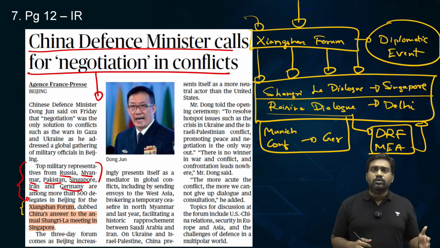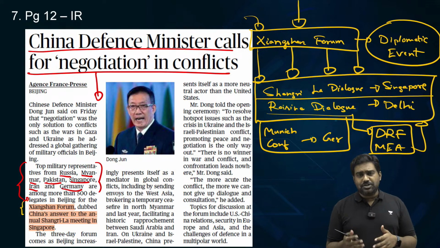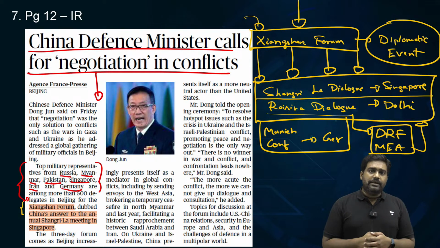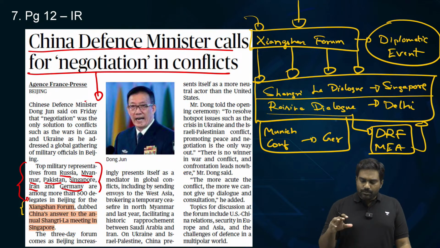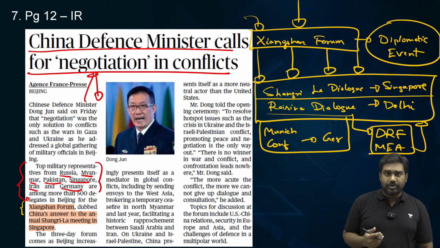Delegates from around the world, including government leaders, officials, and even non-state representatives, took part in this event and key issues were discussed. So just remember the Xiangshan Forum, which is the equivalent of Shangri-La Dialogue, Raisina Dialogue, and Munich Conference.